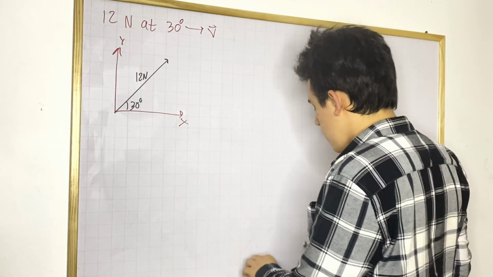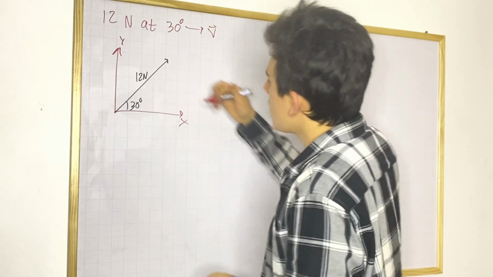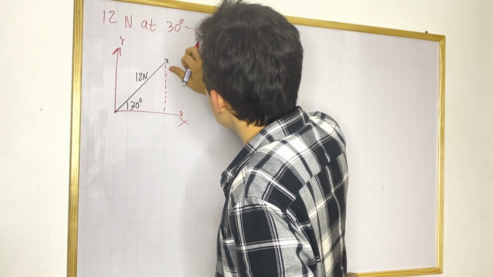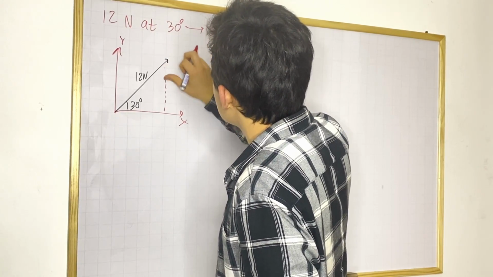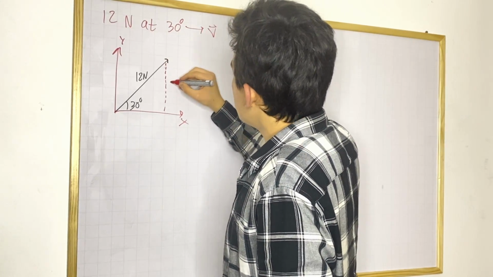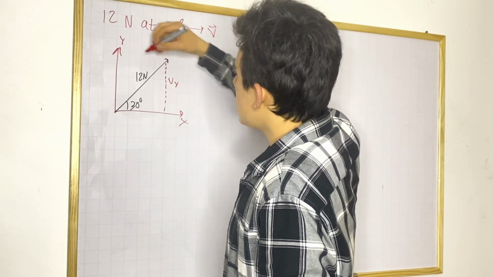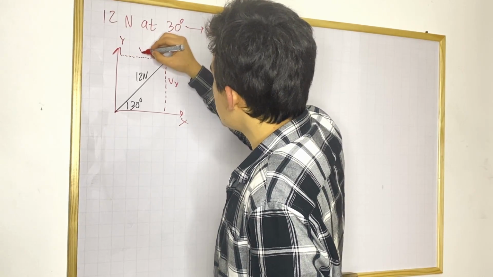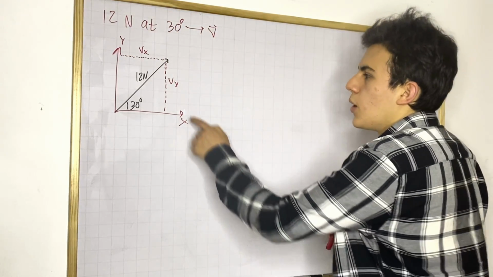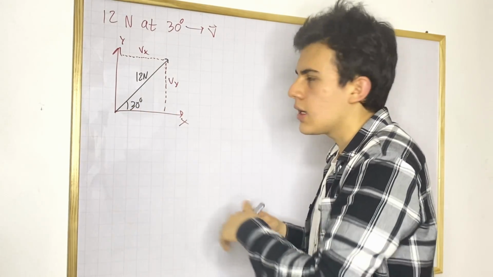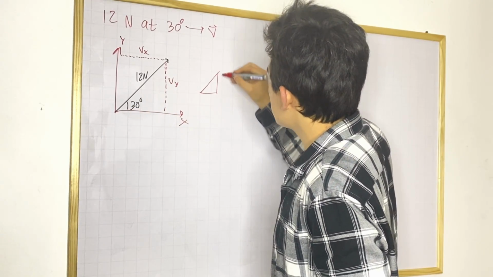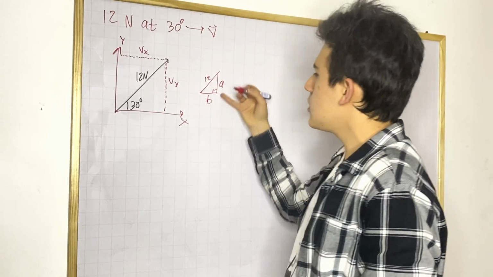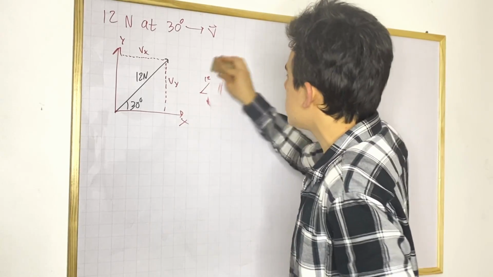Now we need to find its vector components. And those guys are, so let's make a little line right here. Okay, now that sucks, but yeah, you know what I'm doing. This is just so you can see the line, okay? This is going to be Vy, and this is going to be our x component, which is going to be Vx, okay? Now we see the two lines. Remember, this is basically as if you had a right triangle, something like this. This would be 12, and this would be A and B, and we need to find A and B, basically. We need to find those magnitudes.